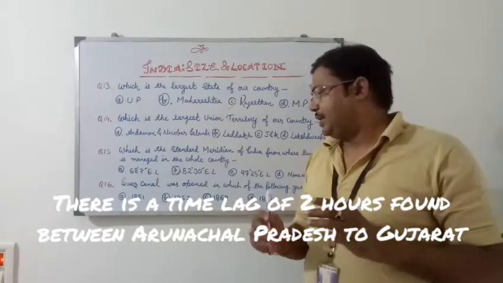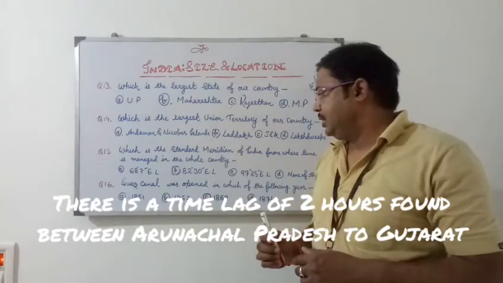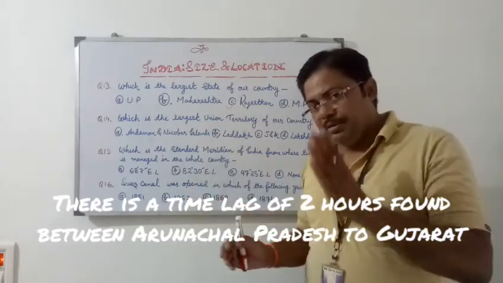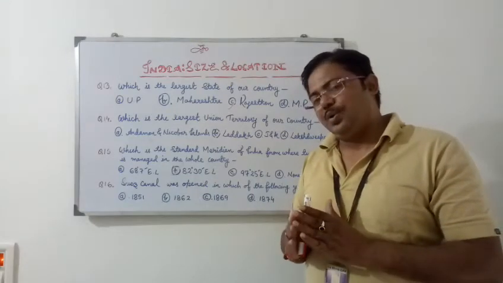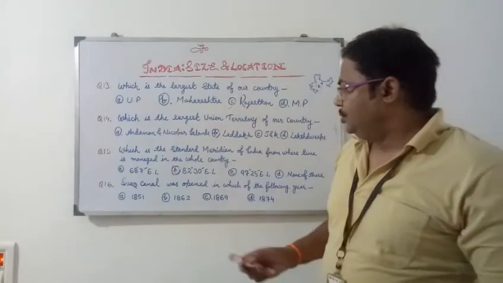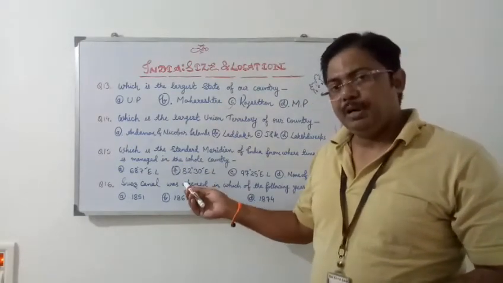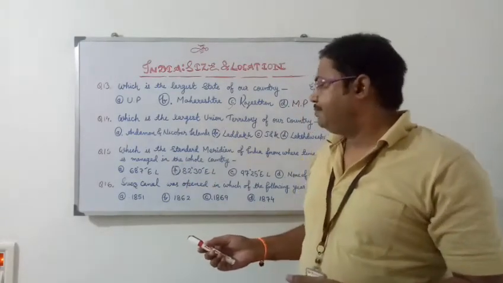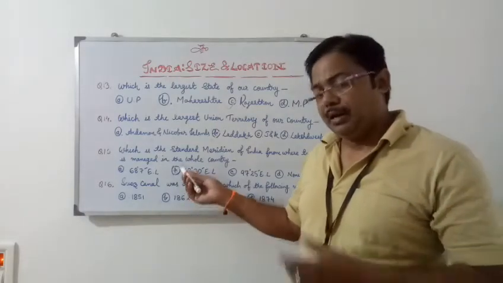So time is taken from here because the difference towards east and west can be minimized to 1 hour. So the time of Mirzapur is the time of the whole country on this very longitude.